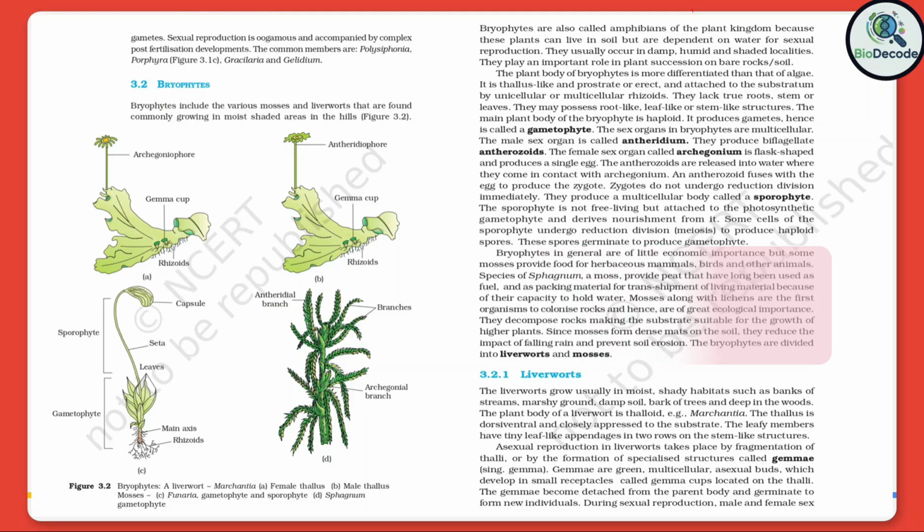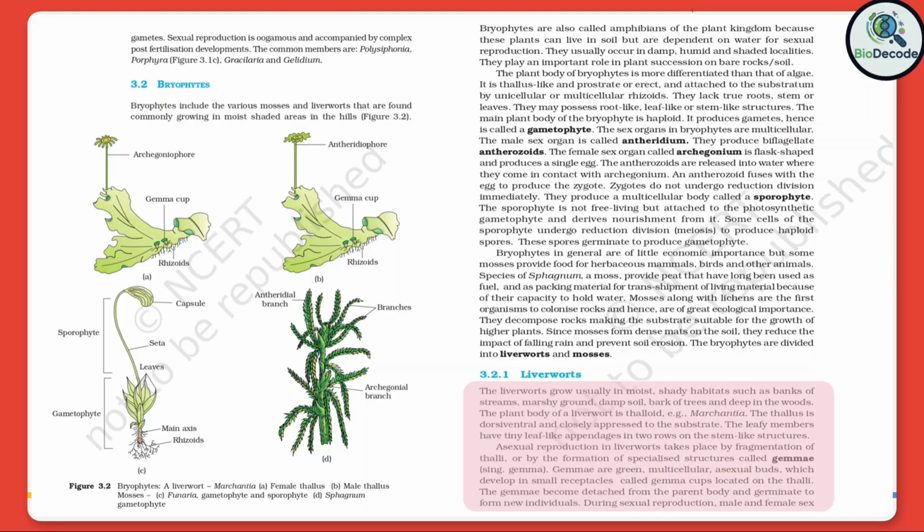The bryophytes are divided into liverworts and mosses. Liverworts. The liverworts grow usually in moist, shady habitats, such as banks of streams, marshy ground, damp soil, bark of trees, and deep in the woods. The plant body of a liverwort is thalloid, for example, Marchantia. The thallus is dorsiventral and closely appressed to the substrate. The leafy members have tiny leaf-like appendages in 2 rows on the stem-like structures.